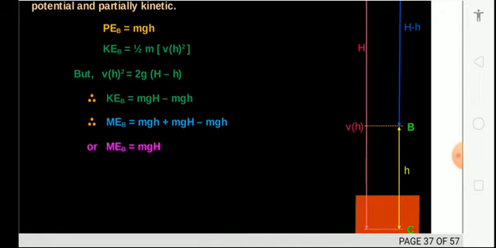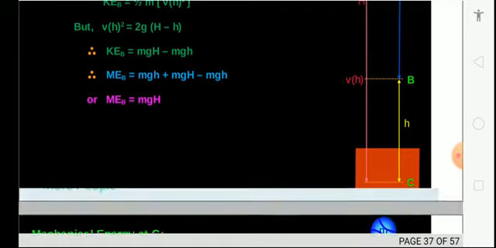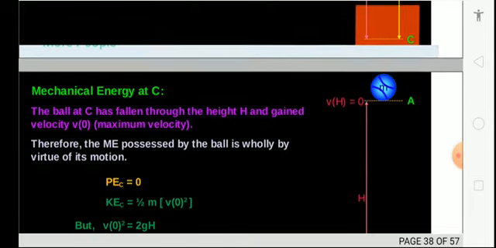So v square is equal to 2gh, and h is equal to H minus h as per our consideration here. So you will get ME is equal to mgh plus mgH minus mgh. Both small h cancel. You will get ME is equal to mgH, which is the same.